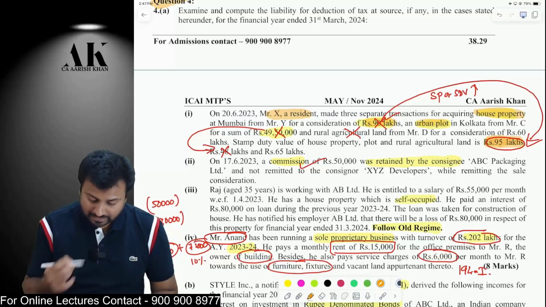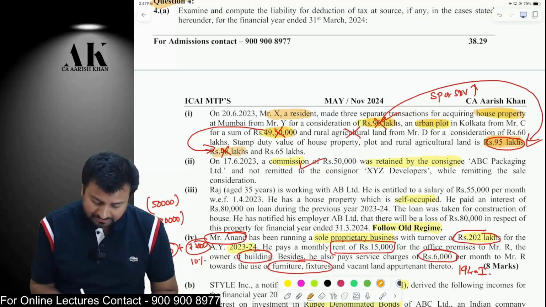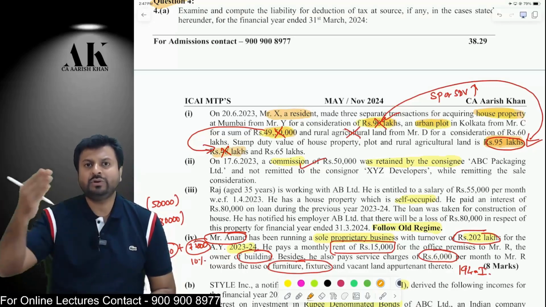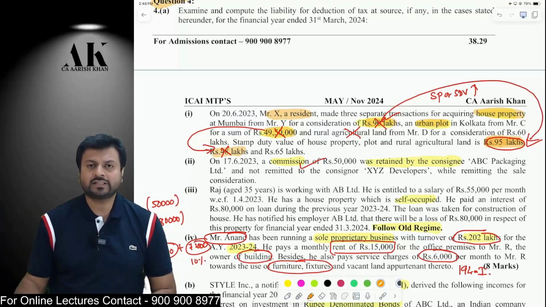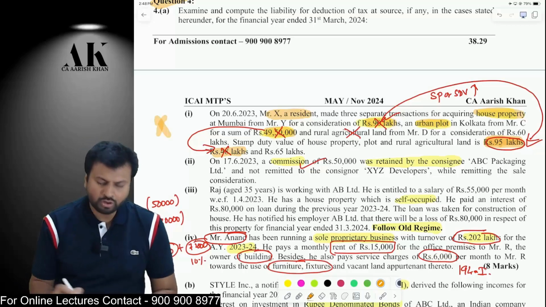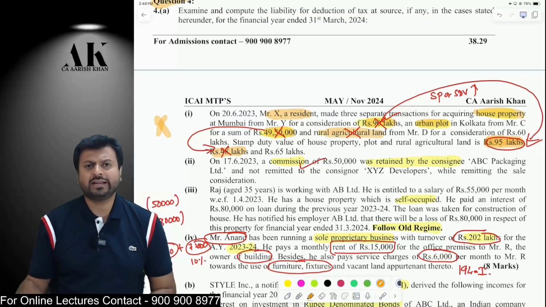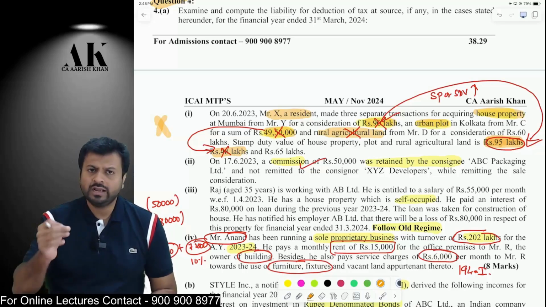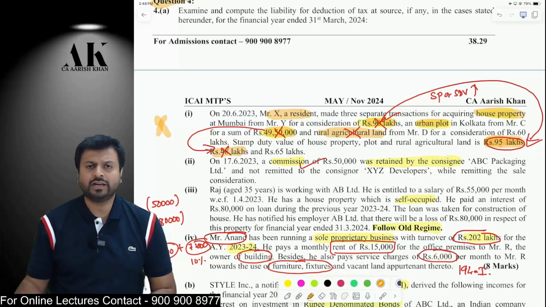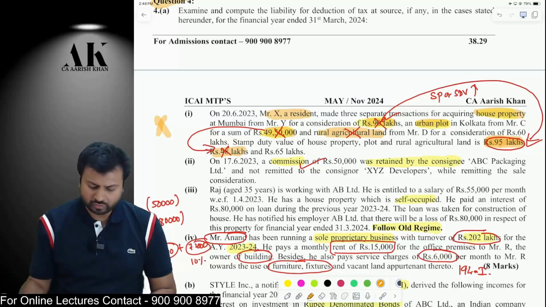Second, he has purchased an urban plot of 49 lakh 50,000 rupees. And the stamp duty value of that plot is 48 lakhs. Therefore, the stamp duty value as well as the sale consideration, both of them are less than 50 lakhs. Therefore, no TDS on this particular transaction. And the third one is a rural agricultural land. Rural agricultural land is exempt under section 194IA. 194IA does not talk about deduction of TDS on rural agricultural land. Therefore, do not deduct TDS on that.